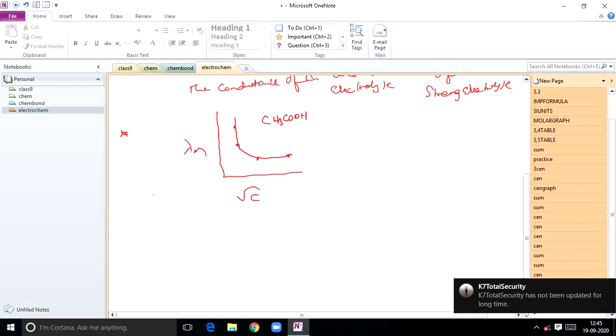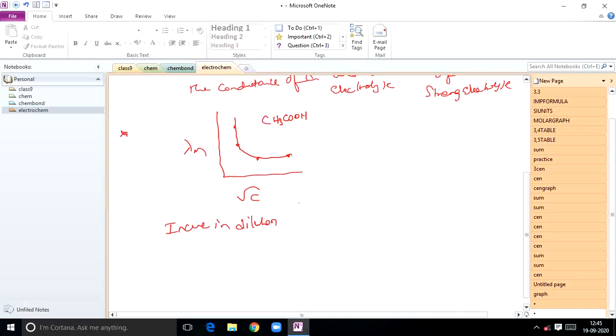This point is very important. A large increase in molar conductance is observed with increase in dilution. If you decrease the concentration, that is, increase the dilution, the lambda m value increases. Increase in dilution means decreasing concentration, especially near infinite dilution. Infinite dilution means zero concentration.